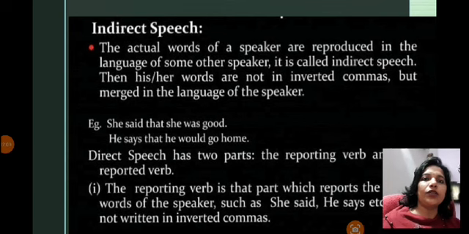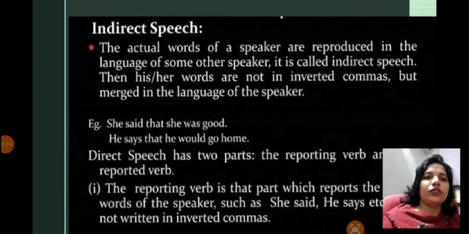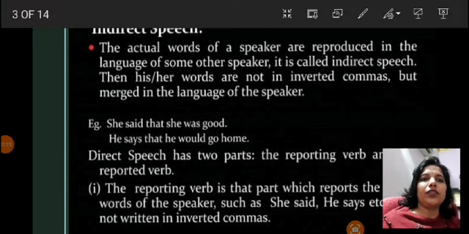Let's discuss what indirect speech is. Indirect speech is when we are not telling the exact words of the speaker; we are telling it in our own language, in the other speaker's language, you can say. It is called indirect speech because there is a change, a manipulation. You will not find any inverted comma in that sentence. For example: she said that she was good. He says that he would go home.